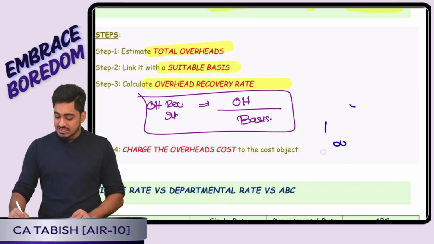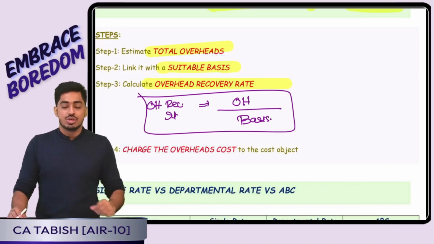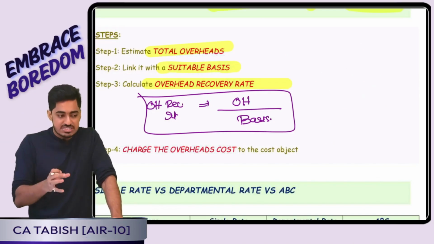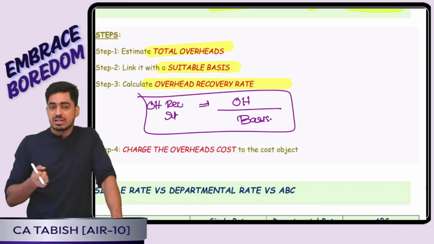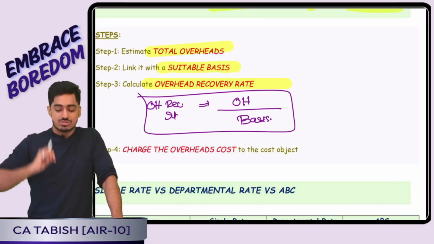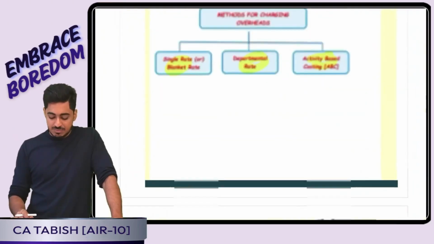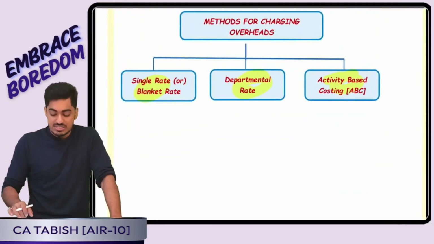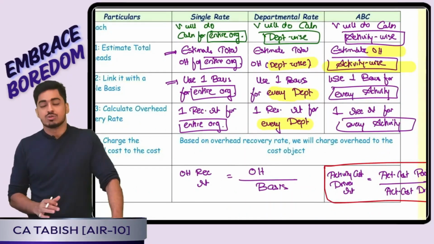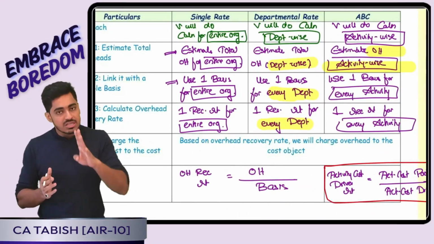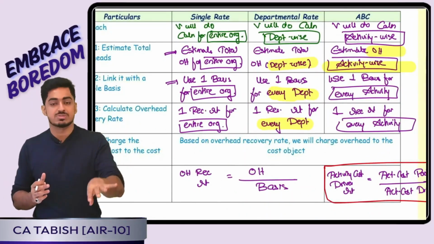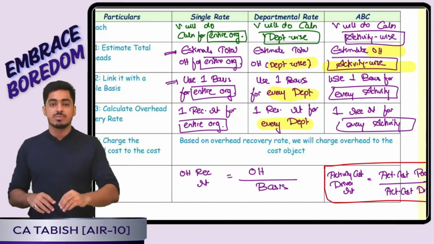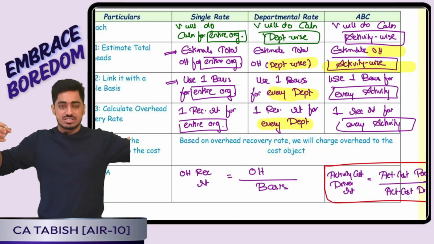Now, this calculation, in how much depth are we doing it? Using that, we have 3 different methods for distributing overheads: the single rate, the departmental rate, and activity-based costing. Single rate as well as departmental rate are also called traditional conventional methods. ABC is also called the modern method of charging overheads. Now sir, what is the difference? In all the 3 methods, I am following the same 4 steps, but the level of detailing is different. In single rate, I will be doing calculation for the entire organization.